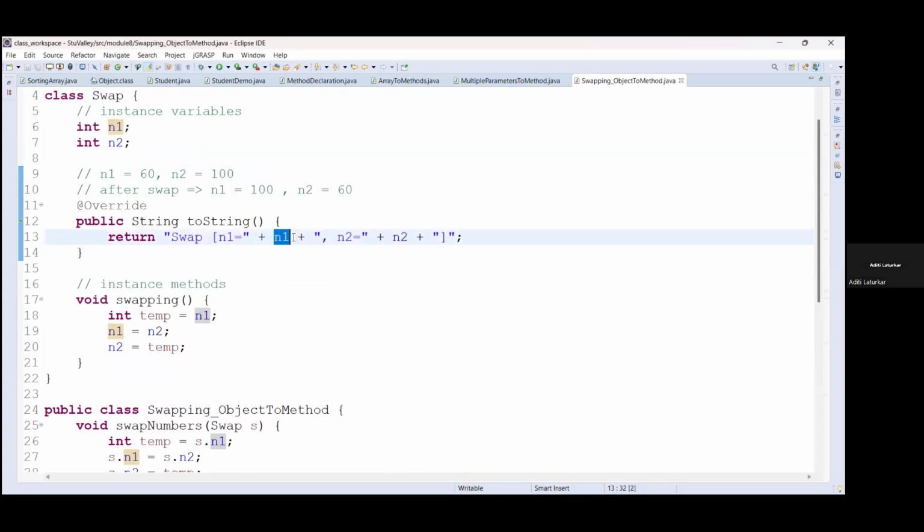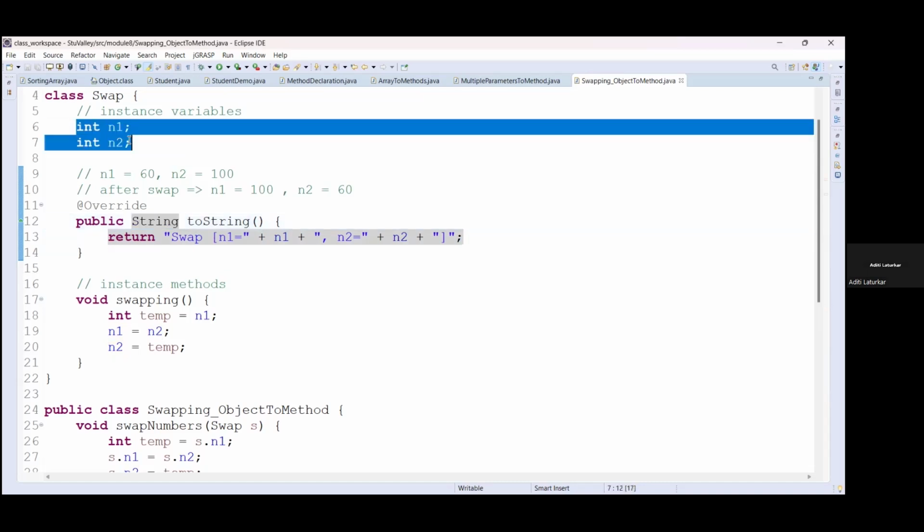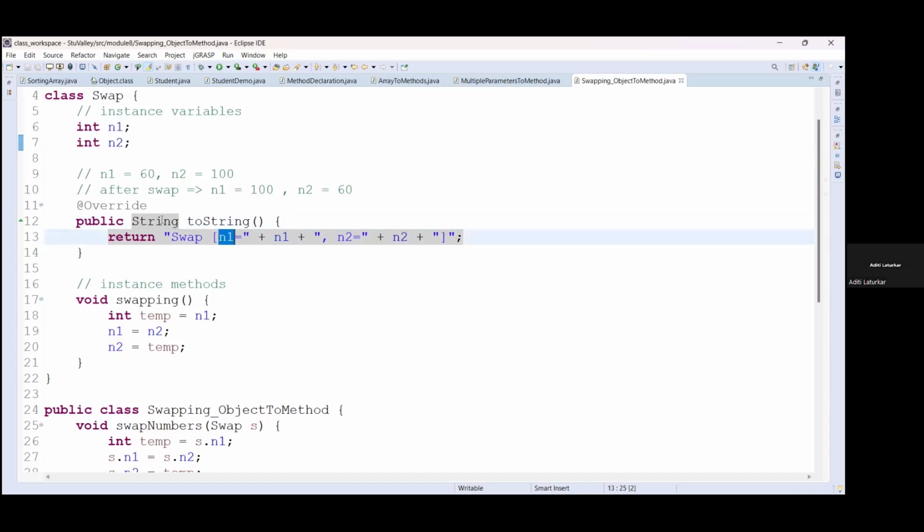These values will be in integer format itself, but the toString method always returns the string representation of the object. If you have any other type of variables or data types, that also gets output into a string, because the toString method always returns string data. But again, if I'm having different kinds of data types, then I have to write a separate swapping object method.